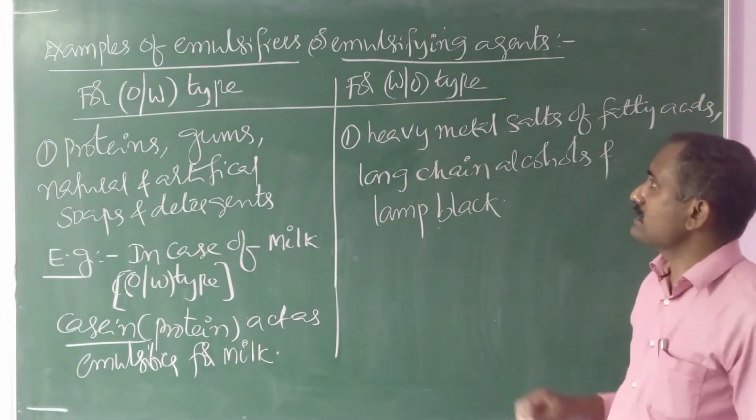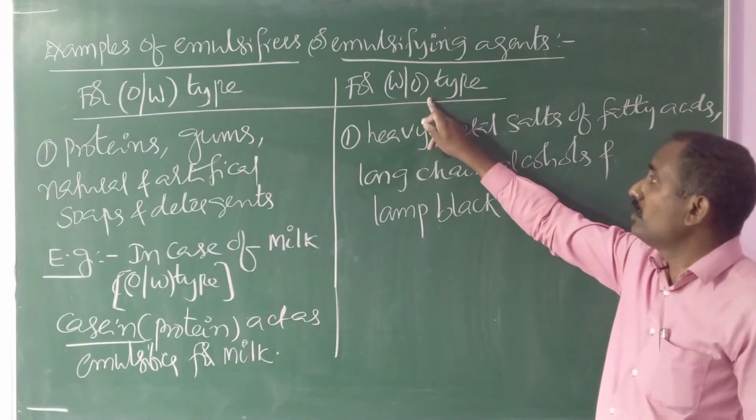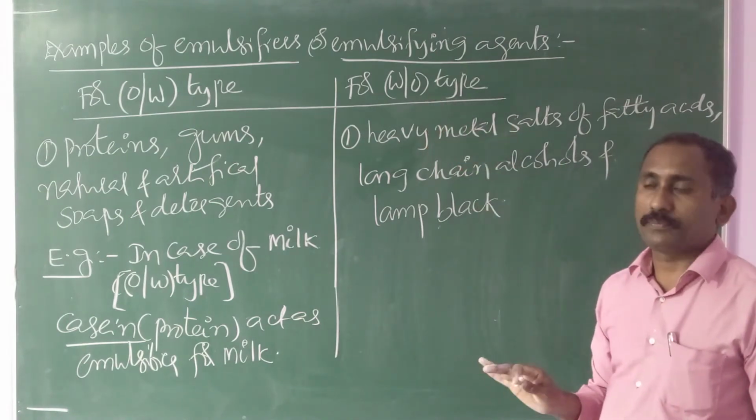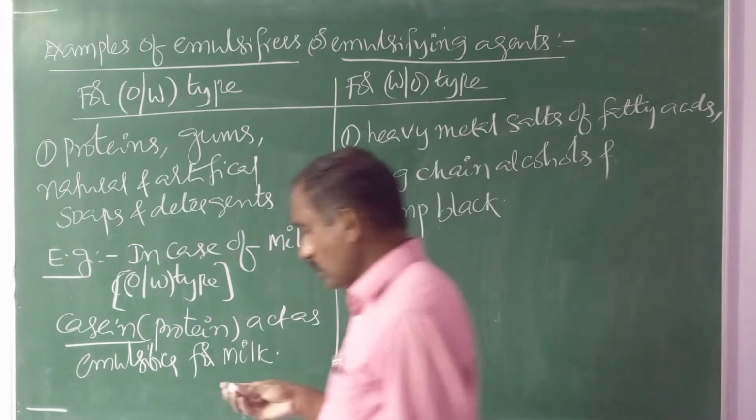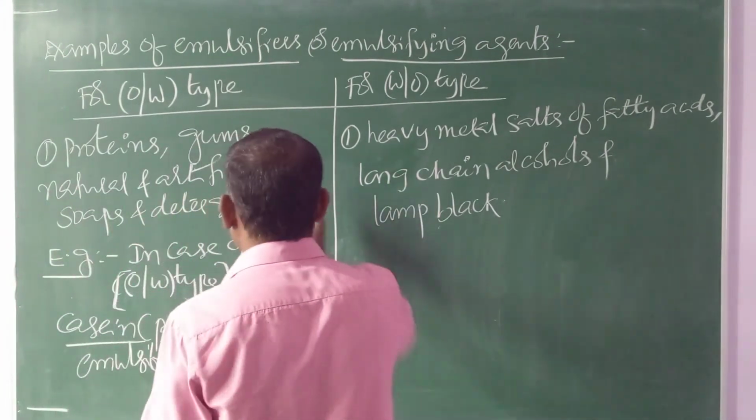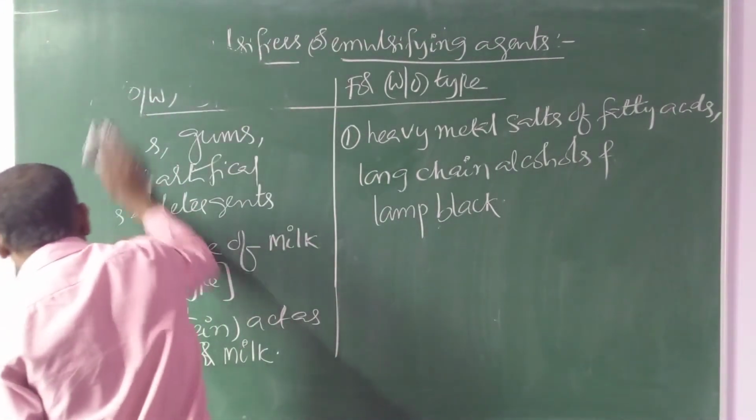All these act as emulsifiers for water in oil type. So these are the examples of emulsifiers or emulsifying agents.